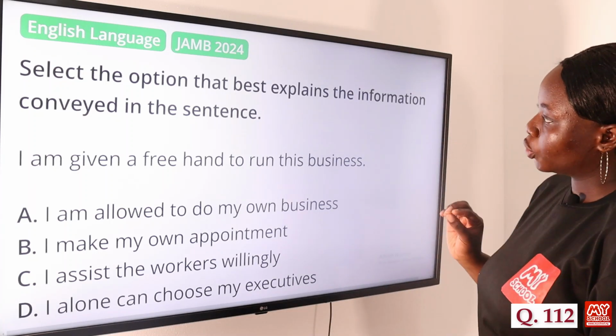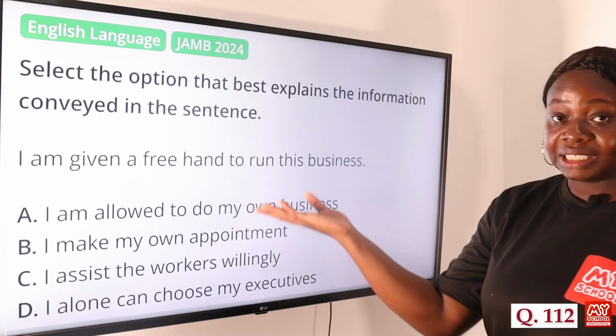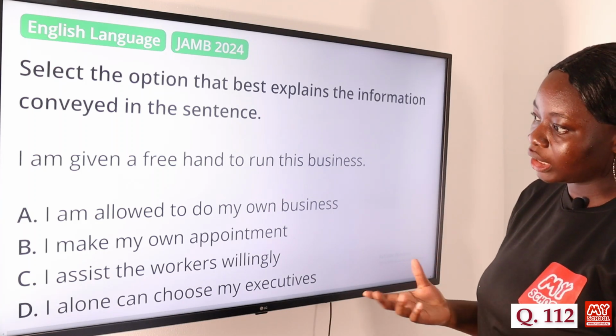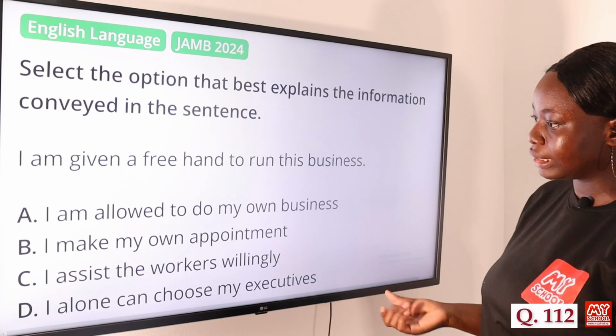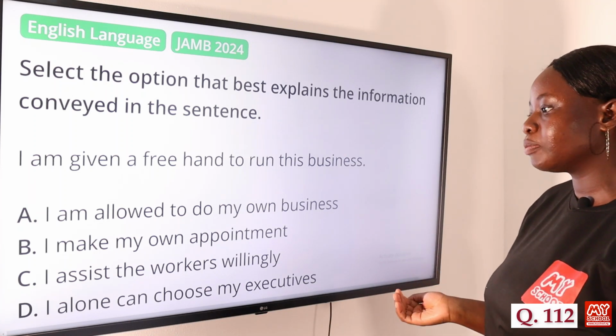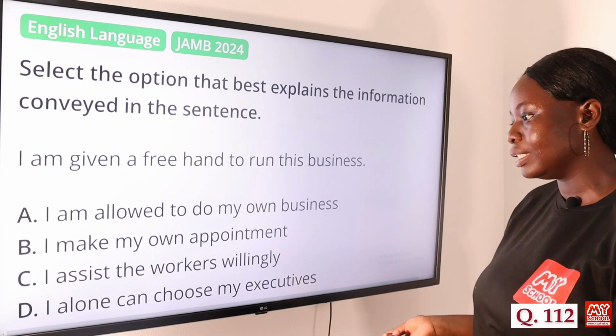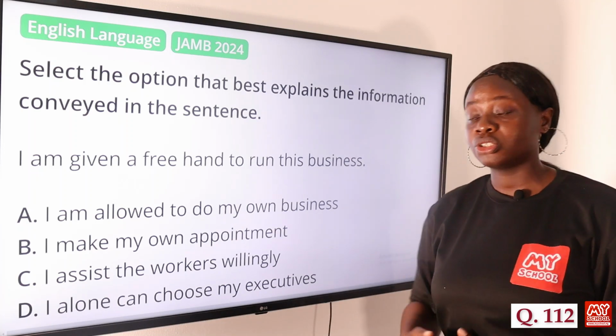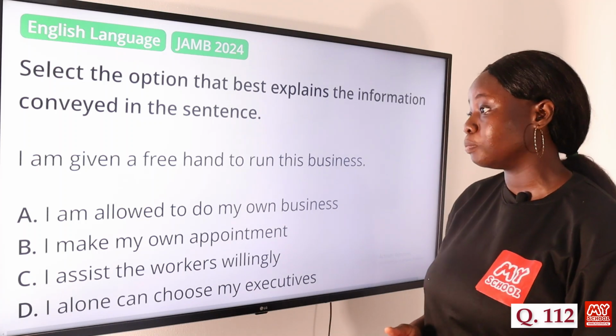Question 112. Again, we have to select the option that best explains the information conveyed in the sentence. I am given a free hand to run this business. Option A, I am allowed to do my own business. B, I make my own appointments. C, I assist the workers willingly. And D, I alone can choose my executives. So the answer to this question is option A, I am allowed to do my own business.